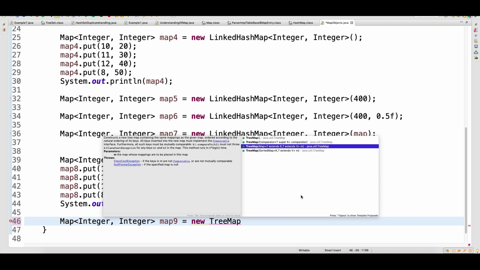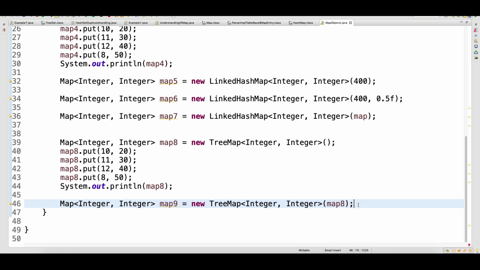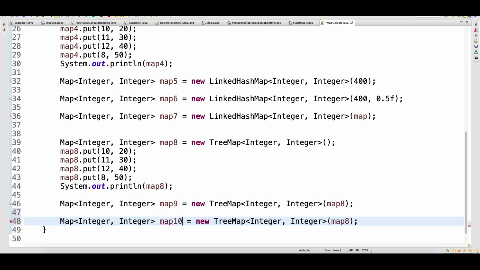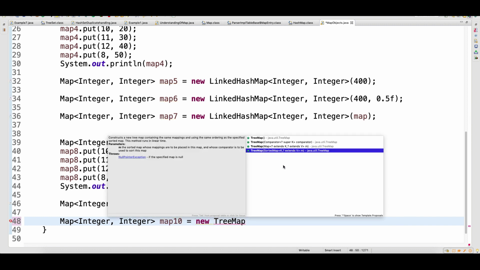Then another one is a tree map which will take a map. This will work fine. Whatever map you have created, you can supply here. There will not be any issue. Then there is another one, the tree map which takes a sorted map, which I'll also cover later. Here you don't have something called initial capacity, and you don't have initial capacity with the load factor.